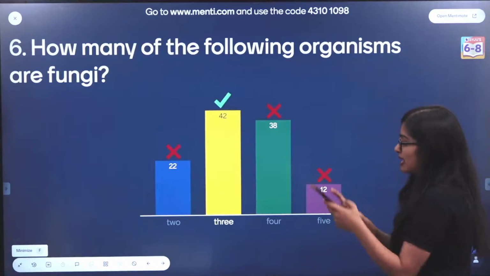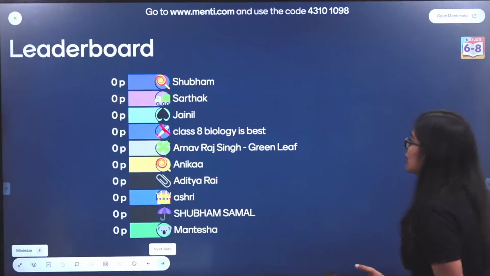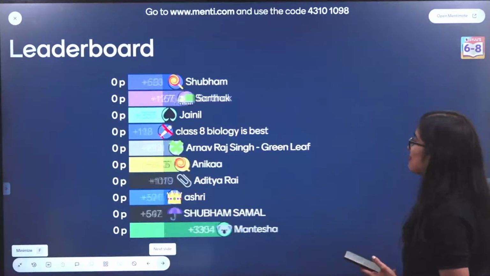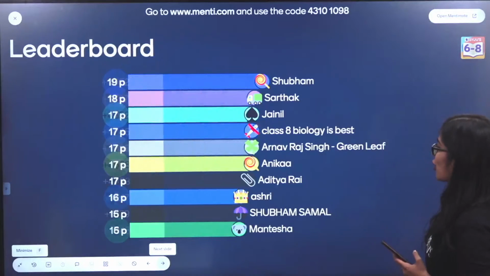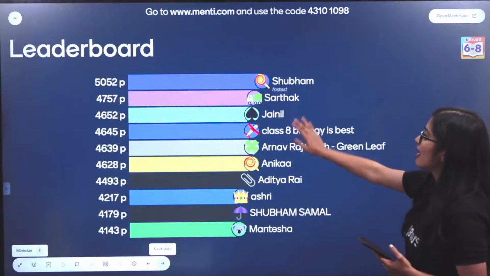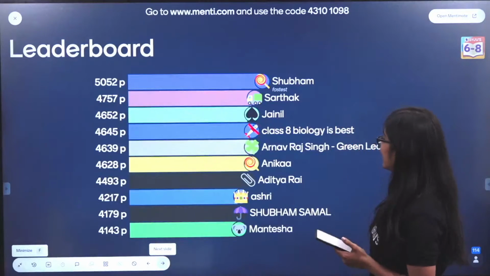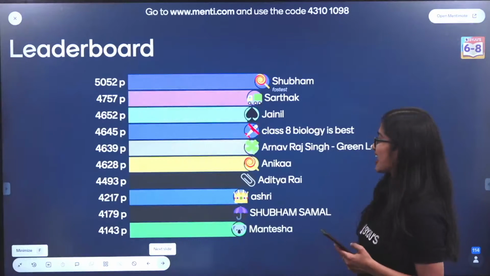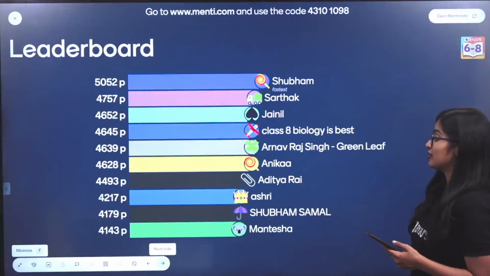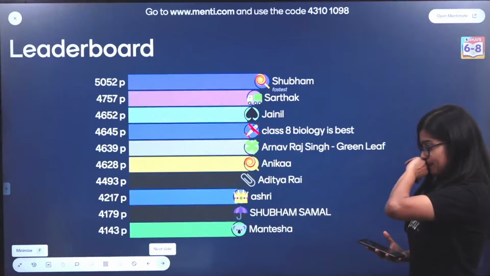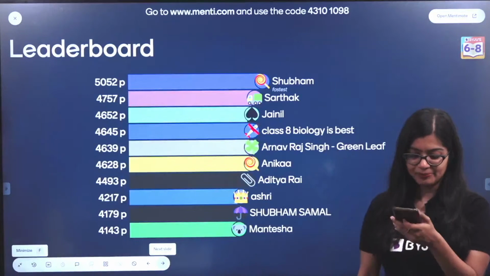Yes? Ma'am, when will the leaderboard come? Now. The leaderboard will come now. So let's have a look at our first leaderboard. Let's see who's on top. I can see Shubham here is the fastest with 5,052 points. We have Sarthak, Jainil, class 8 biology is the best. Who is this class 8 biology? I would really love to know. Then I have Arnav Raj saying the green leaf, Anika, Aditya, Ashri, Shubham, Samal and Mantisha.